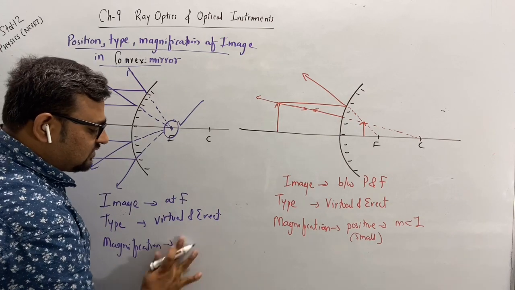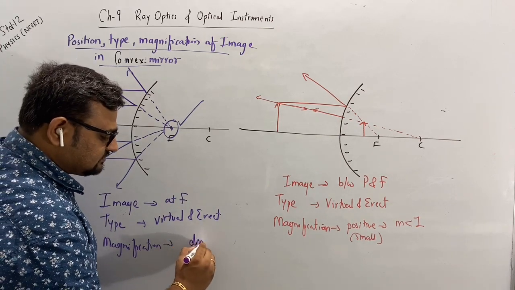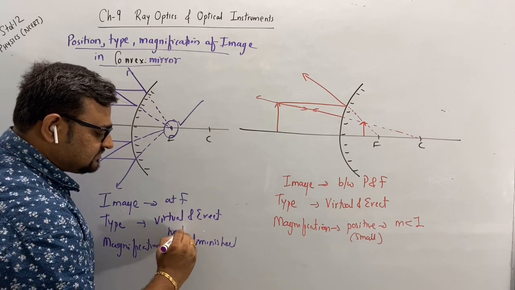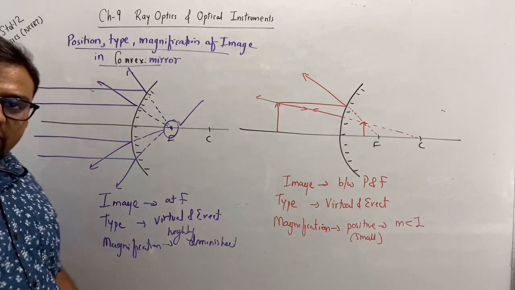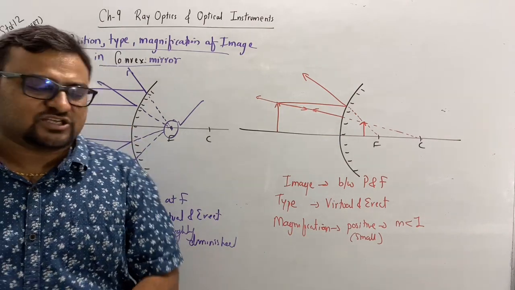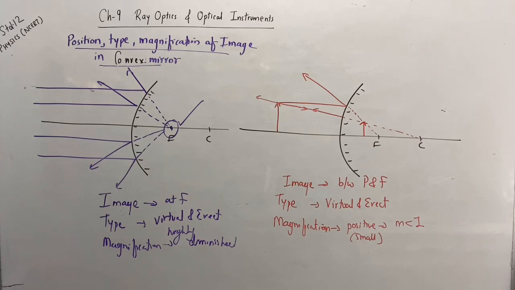I can use the word diminished, highly diminished. Okay, clear? So this was about the convex mirror. So just go through this.